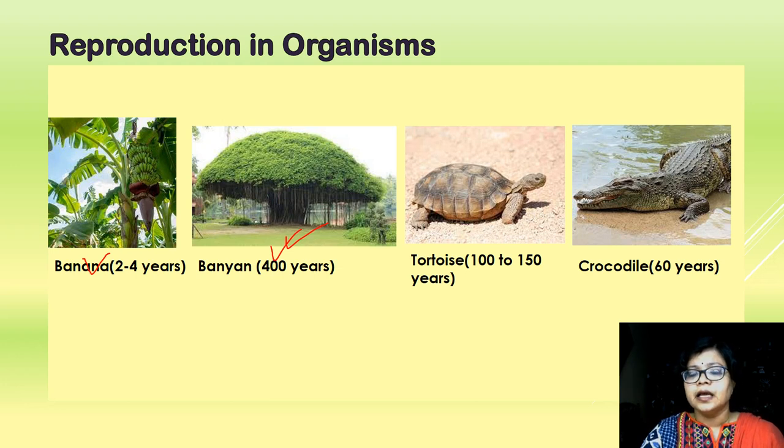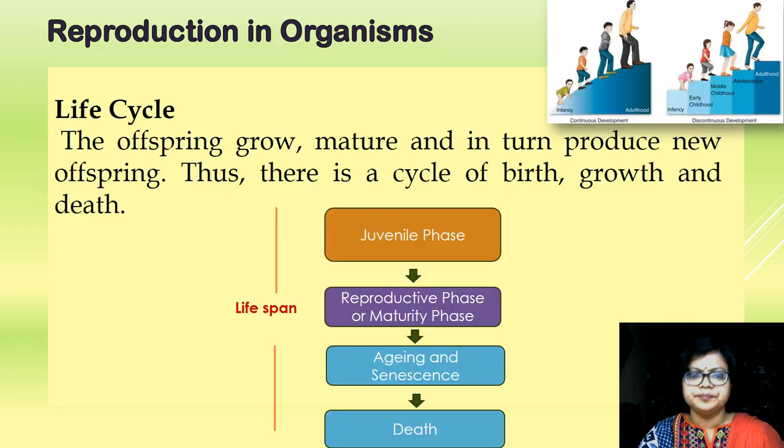Tortoise, that is 100 to 150 years, that is their life cycle gets completed from birth to death in 100 to 150 years, and crocodile, the lifespan is 60 years. So we can find the lifespan varies from organism to organism, and it does not depend on the size of the organism, right?